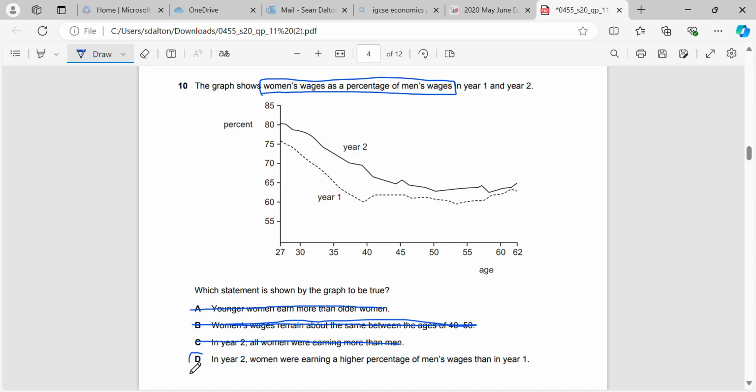So the only one that's left: in year 2, women were earning a higher percentage of men's wages than in year 1, and we can see that's true. In year 2, at every point along the graph here, no matter what the age, it's higher than it was in year 1.